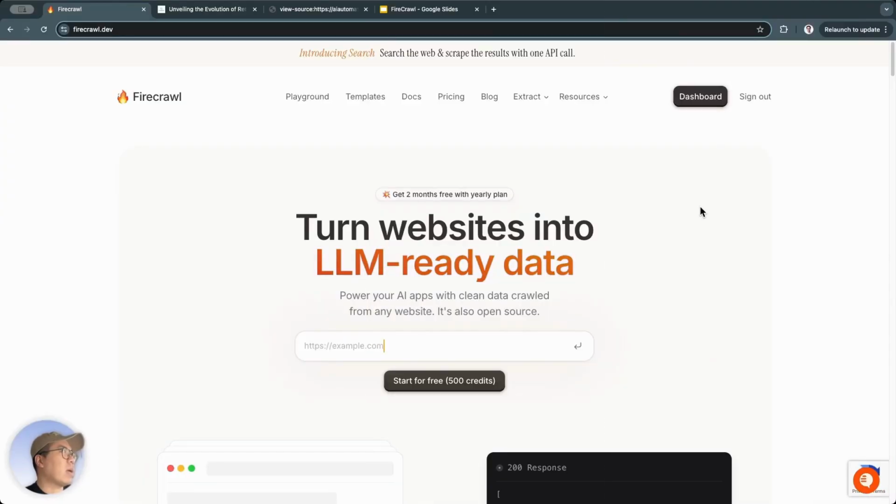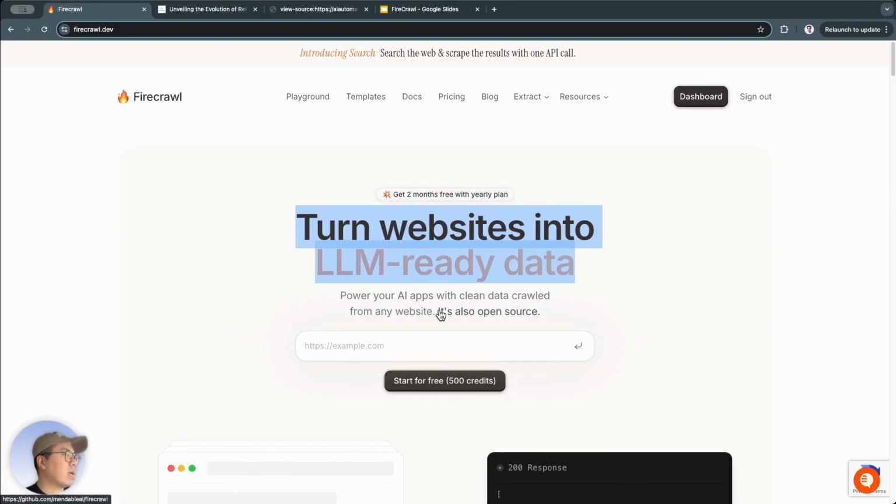So, what is FireCrawl? FireCrawl is a tool specialized in web scraping, basically data crawling. It means it will effectively turn the incoming information on websites into data ready to be fed into LLMs, which are large language models. It will provide your AI applications with a clean data source collected from various websites.